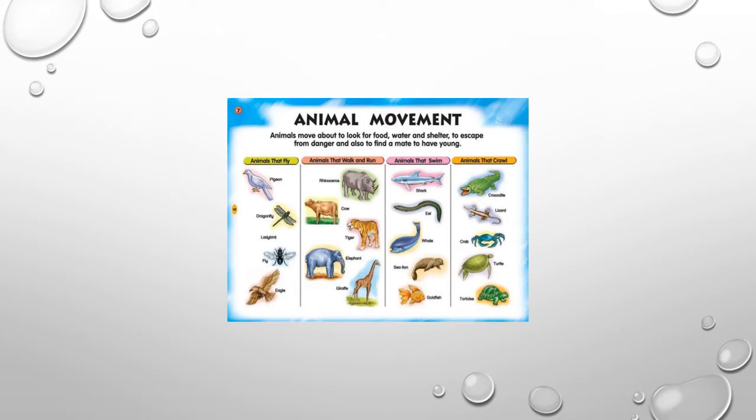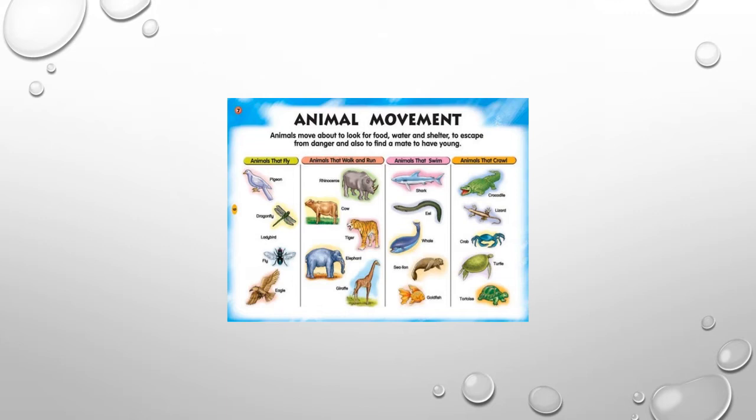Our backbone helps us stand upright and enables us to move. Based on the presence and absence of a backbone, the animals are divided into two groups. Okay, then first, what are vertebrates and invertebrates? Already you have learned in the lower classes.